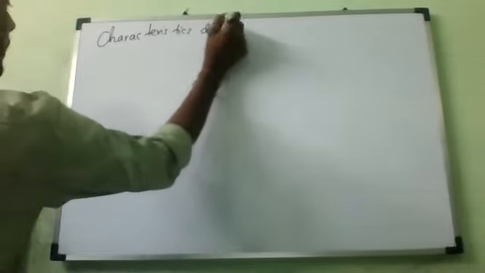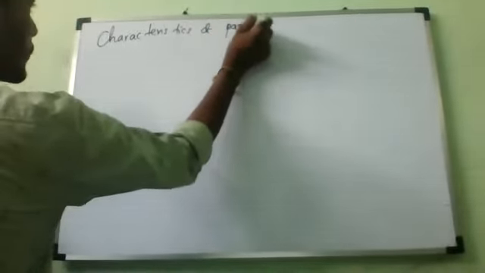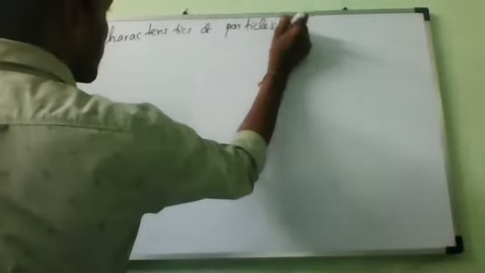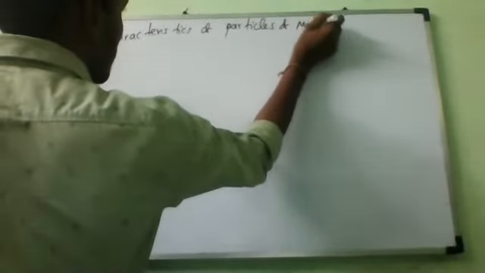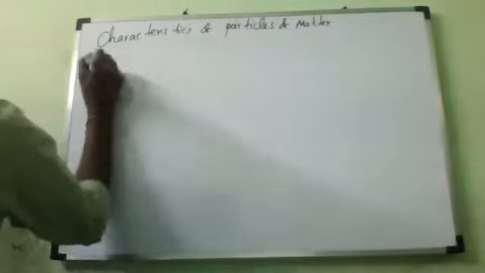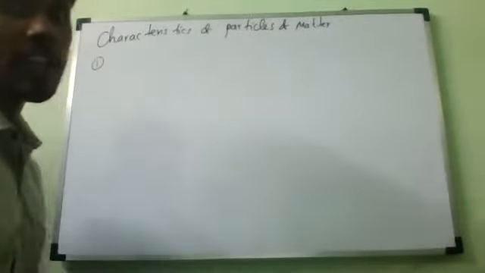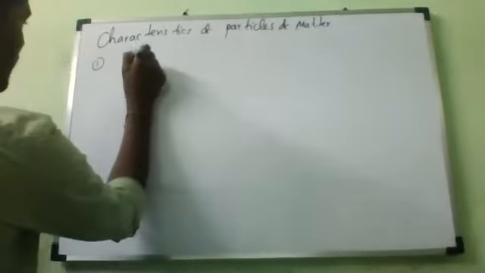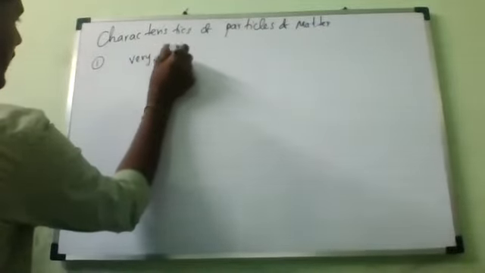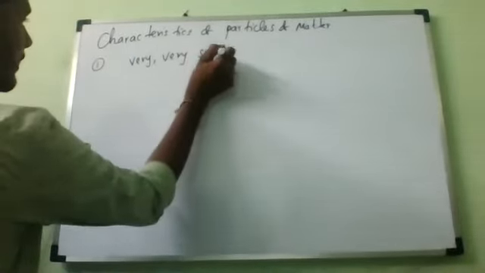Characteristics of particles of matter. Please, all of you, tell me. First one: very, very small. Matter is made up of tiny particles. Very, very small.